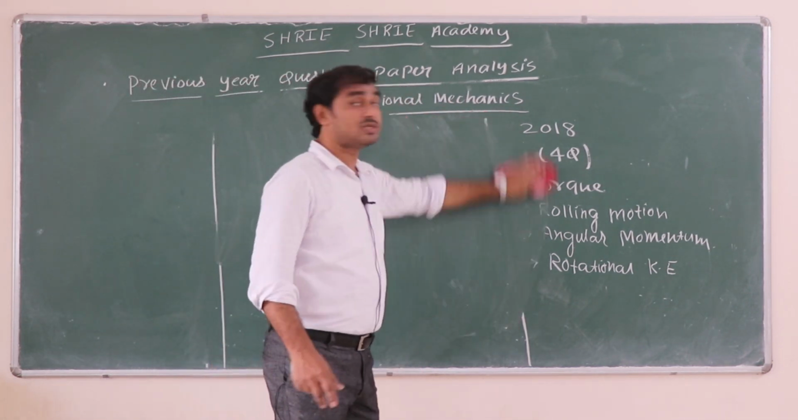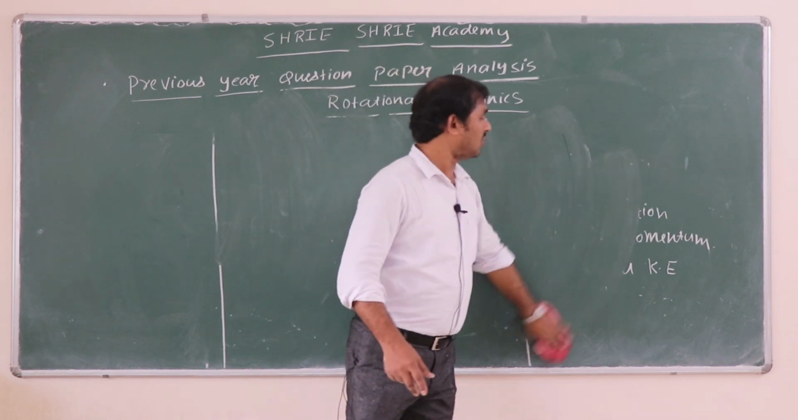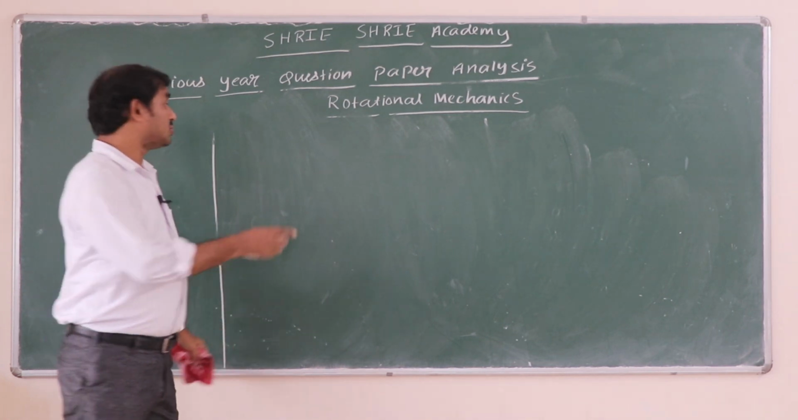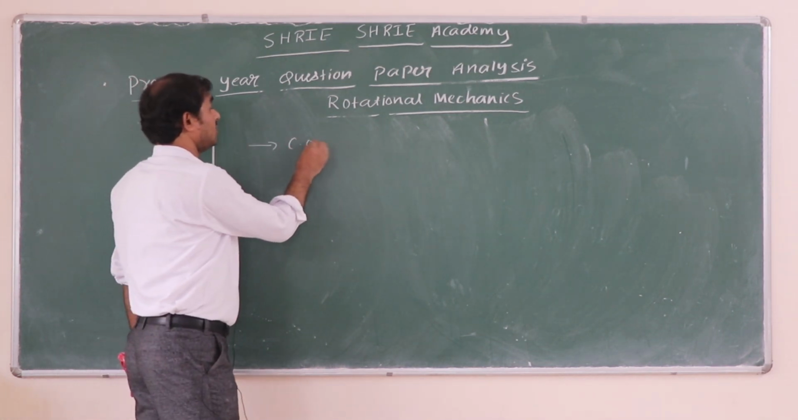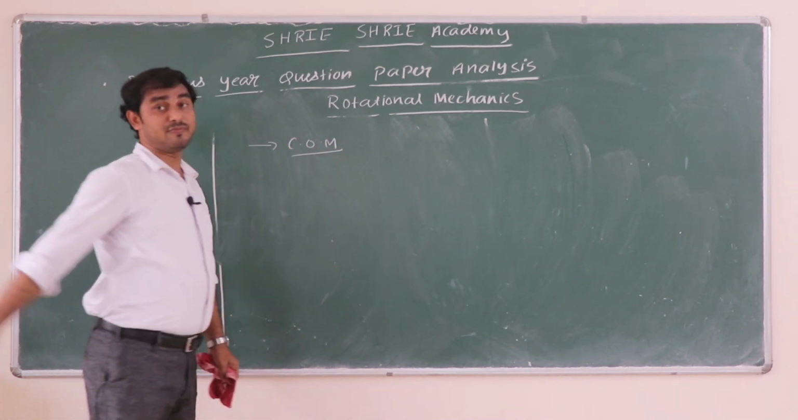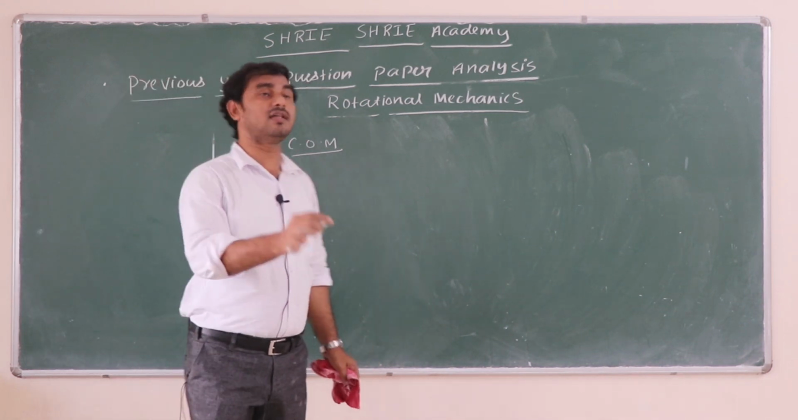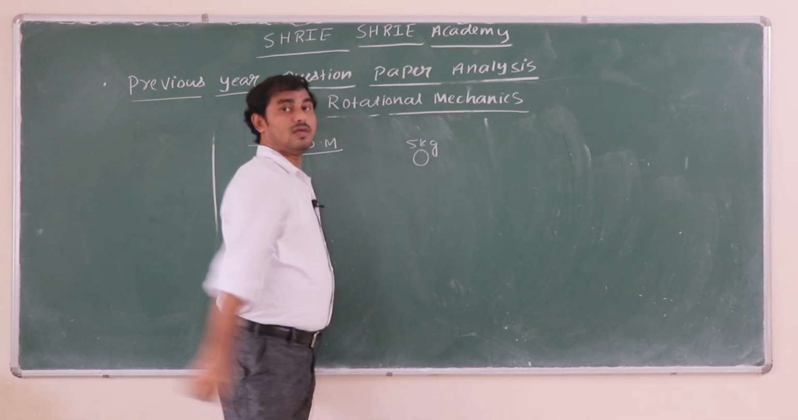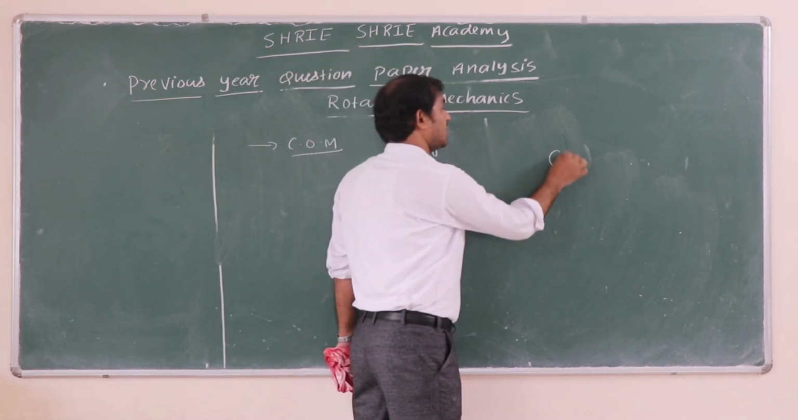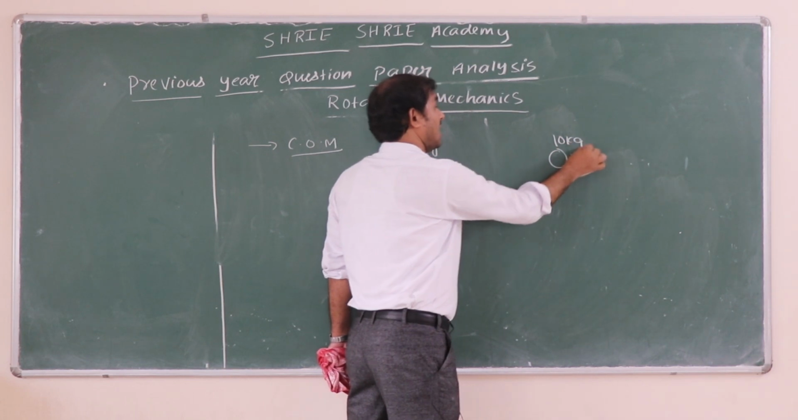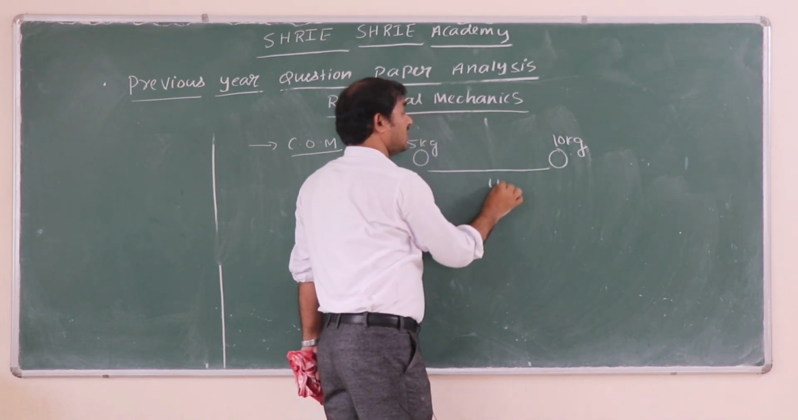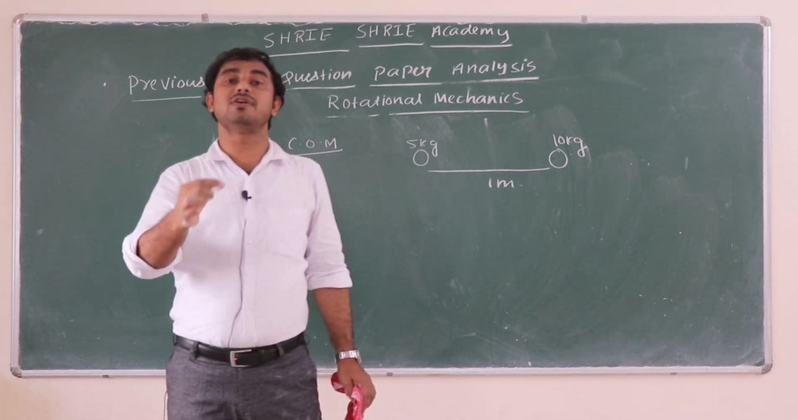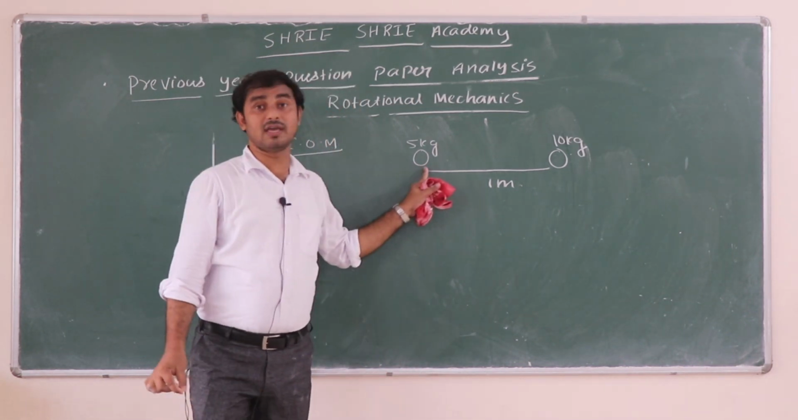So we had two questions from 2020. One was from torque and another was center of mass. The question from center of mass was a basic question. You could not expect much easier than this. So we had two bodies, one was 5 kg, another was 10 kg, and they were separated by a distance of 1 meter according to the question. And they asked where is the location of center of mass with respect to the 5 kg.